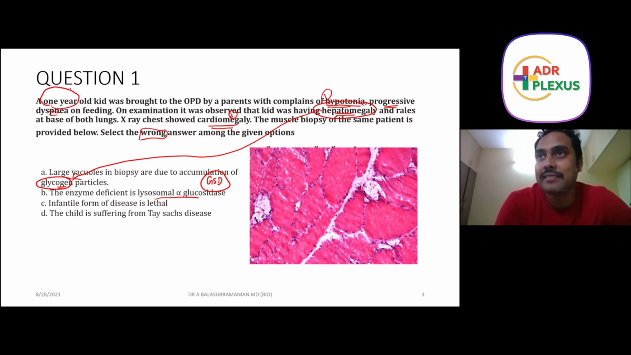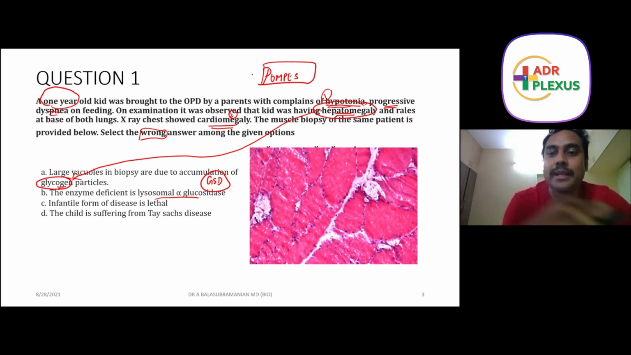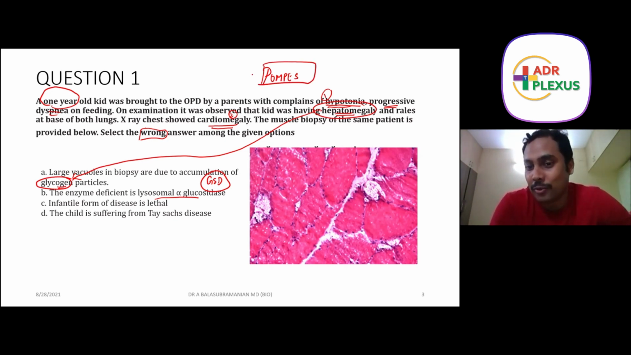The answer is very, very simple. The disease is Pompe's. So this much should be easily obtained by you. Look at the second option. The enzyme deficient is lysosomal alpha glucosidase. Of course, most of you would have learned that Pompe's disease is deficient acid maltase. Acid maltase's other name is lysosomal alpha glucosidase. So that is going to be correct.